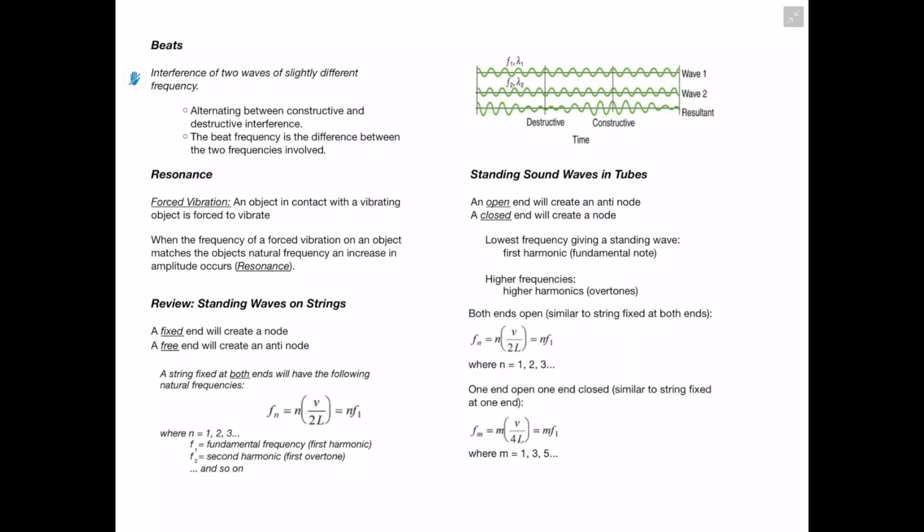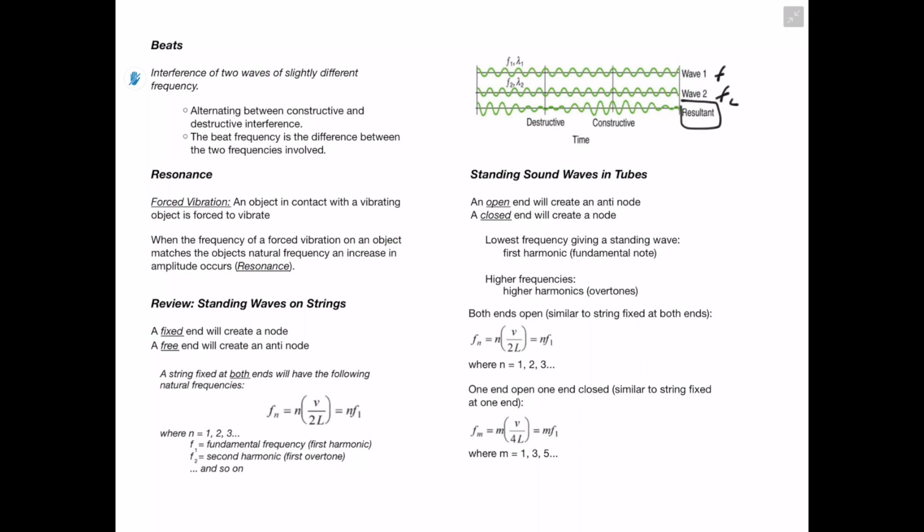This is going to cause an alternation between constructive and destructive interference. And we can find the beat frequency by taking the difference of the two frequencies which are involved. We can see an example of this in the image on the right. We have wave 1 here, which is going to have a certain frequency, and then wave 2 is going to have a slightly different frequency. When these interfere, we're going to look at the resultant.